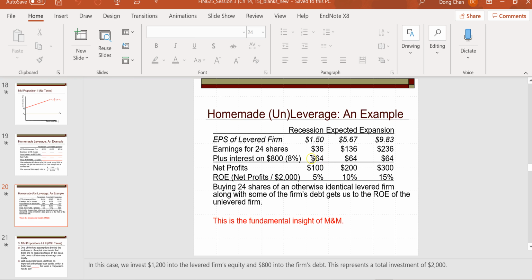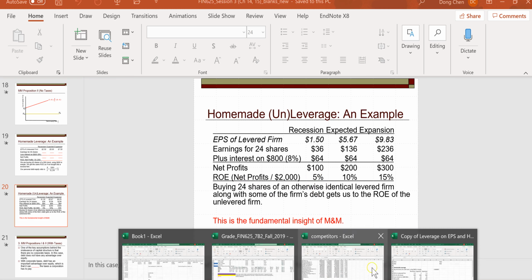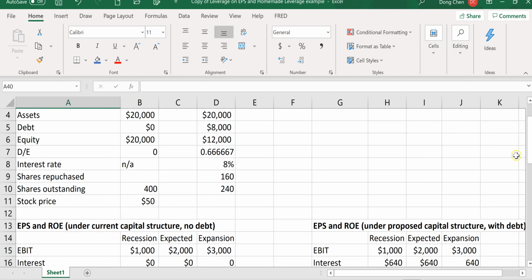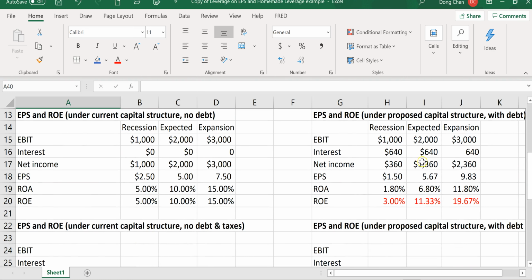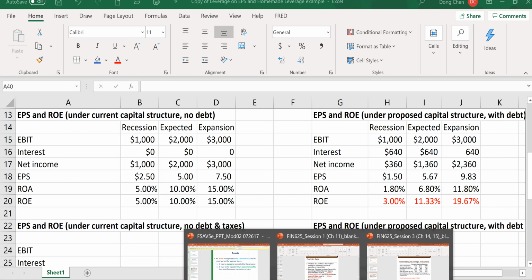So by that, he can get back to unlevered. And you can do that calculation on your own and figure out that ultimately the personal ROE, return on equity, is the same as the ROE of this unlevered firm. So that's how we can use this to show that.